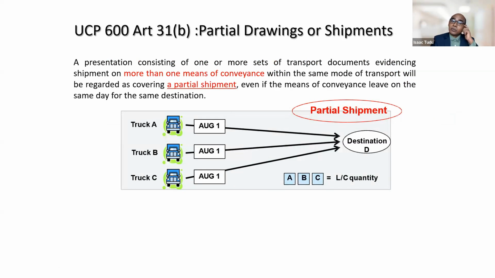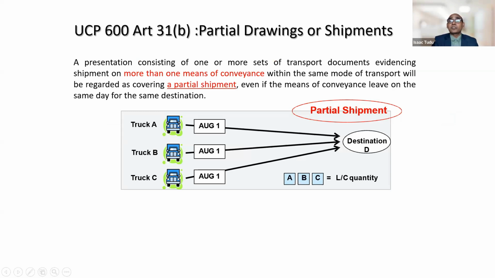You can see one more example here: under one presentation, three different LR receipts have been presented, right? Three trucks have been used, different trucks, A, B, C. All trucks leave on the very same day going to the same destination.